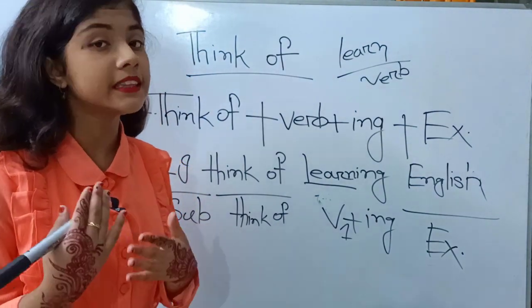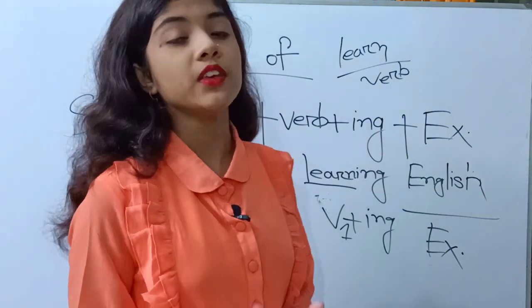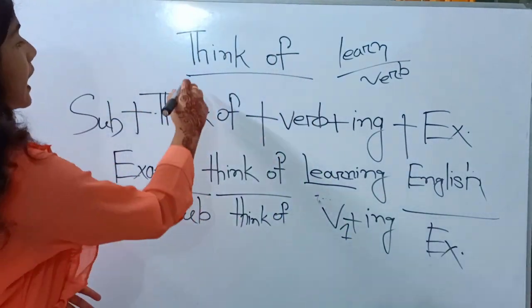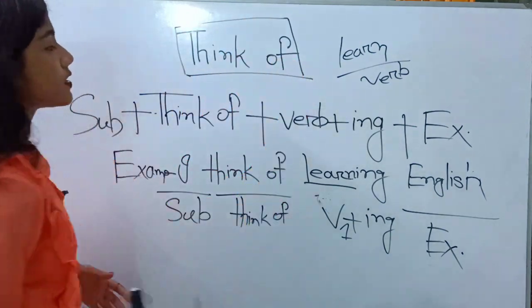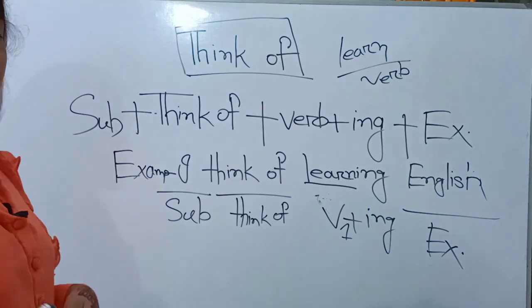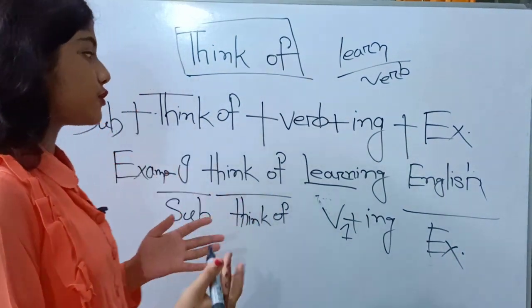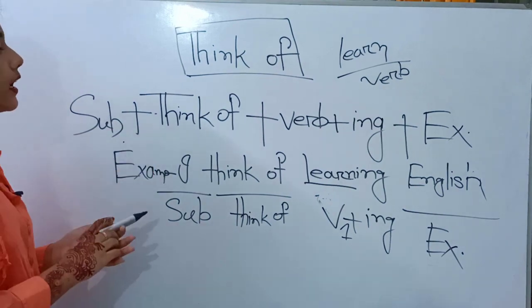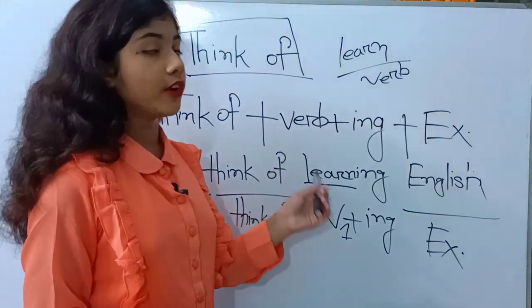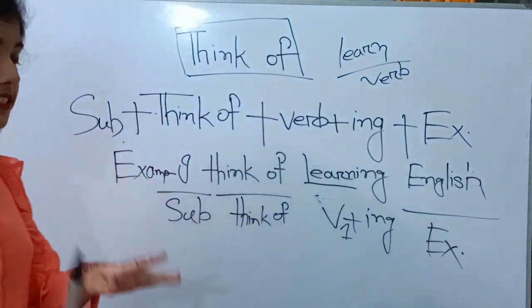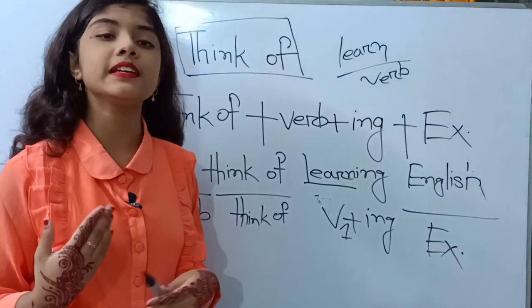That means you are thinking that you need to learn English. So the phrase was think of. And if you need to make a sentence on it, you have to follow this structure: the subject plus think of plus verb plus ing plus extension. And the example was I think of learning English.